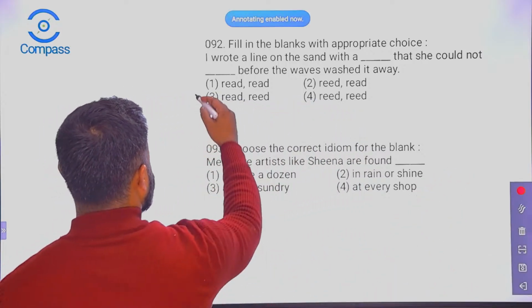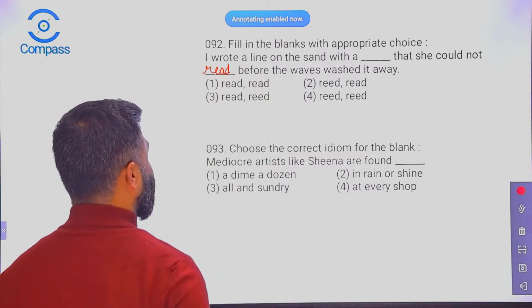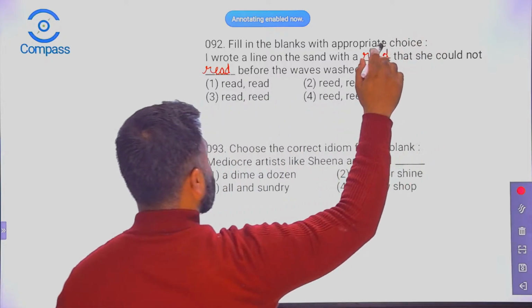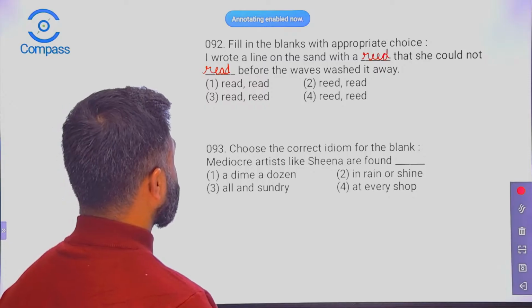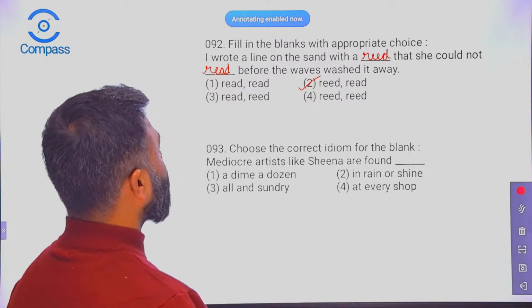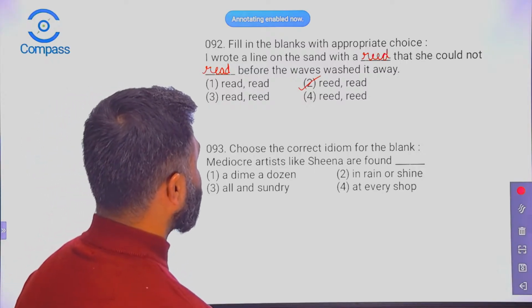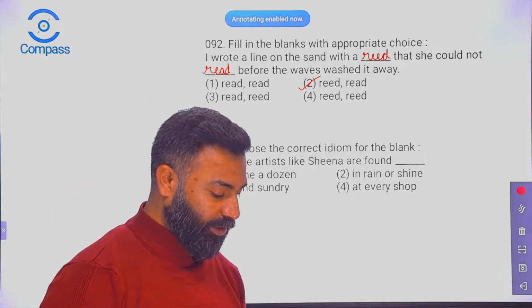All right, so let's see. It has to be read, R-E-A-D, and this has to be double E-D. Okay, so the second one. I wrote a line on the sand with the reed that she could not read before the waves washed it away. Second one is the right answer. Okay, question number